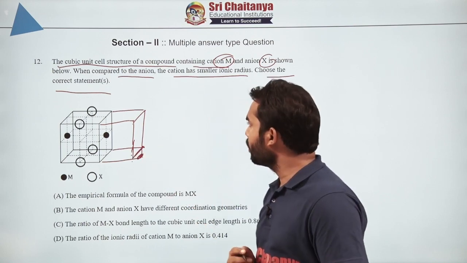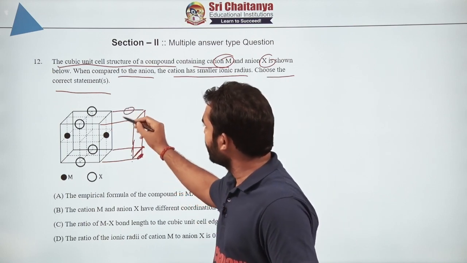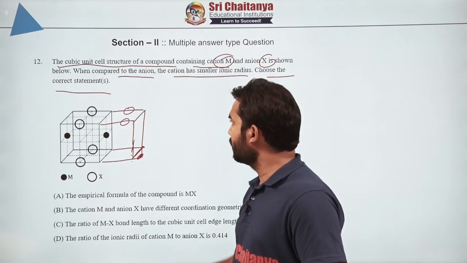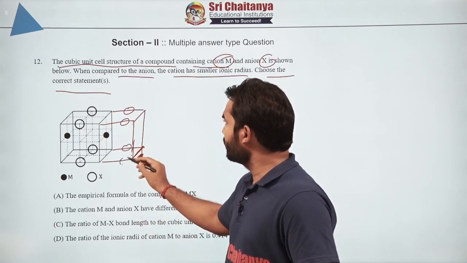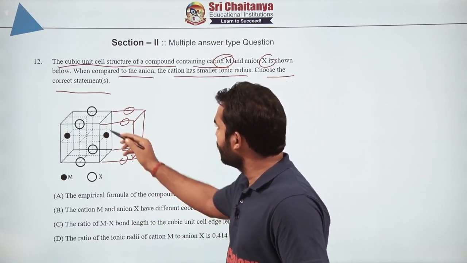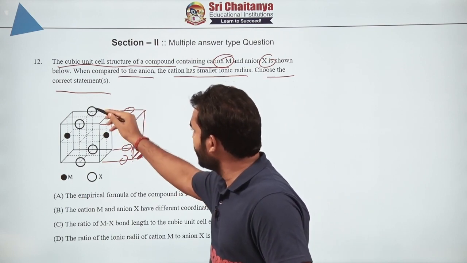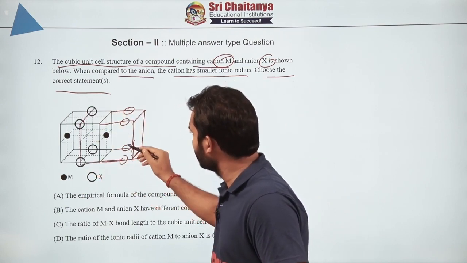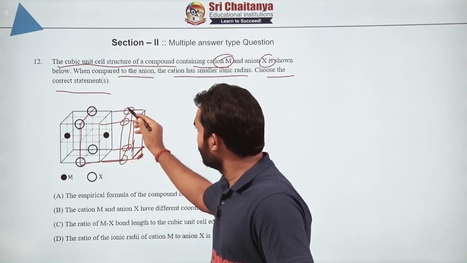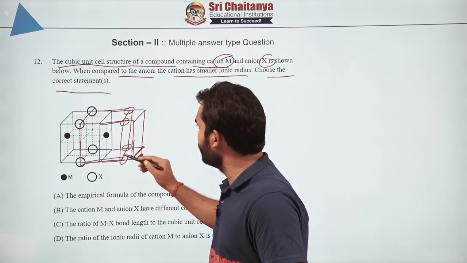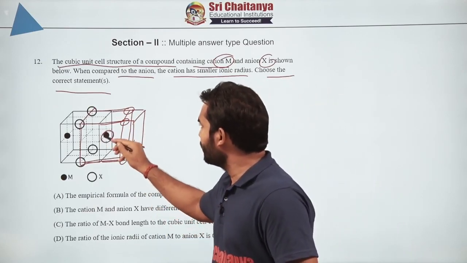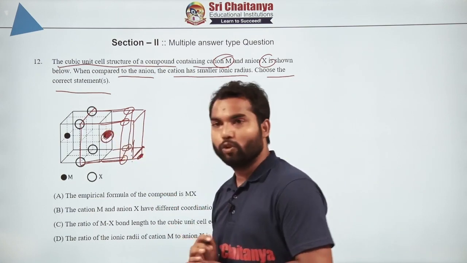Right, consider till here. Now look at this, here and here we will have this bigger part, meaning X, and down also we will have X. So don't you think if we take it like this, it is very similar to body centered cubic, where this central atom is at the body center of the cube.